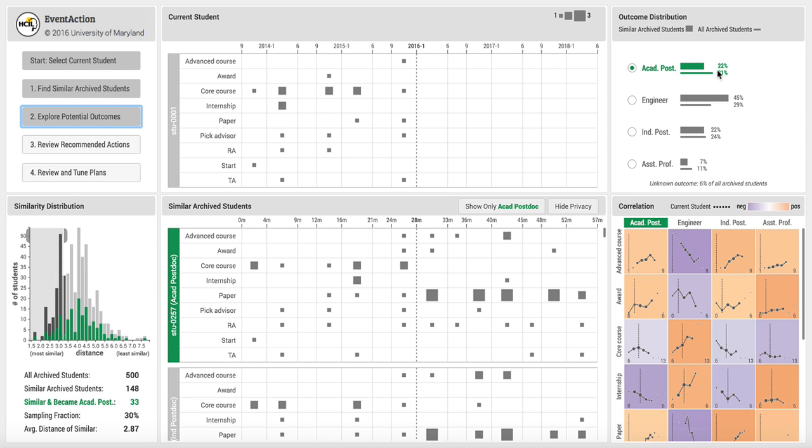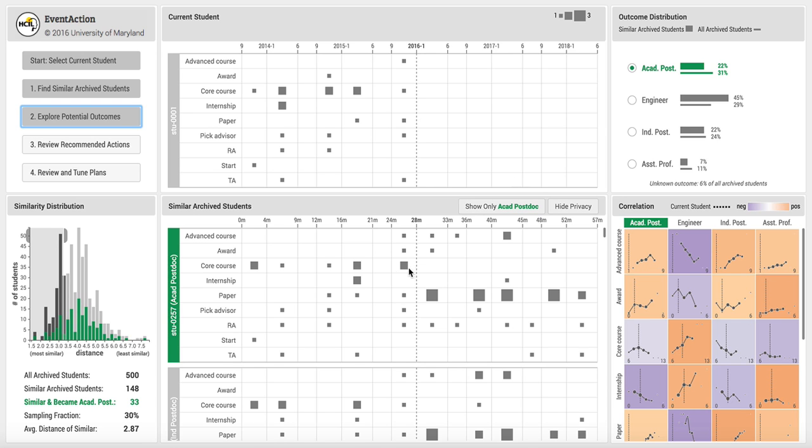He tells me that students similar to me seem to have a 22% likelihood of becoming academic postdoc, and the likelihood for all previous students is shown at the thin bar, which is 31%. This is not very promising. I need motivation and a good plan.